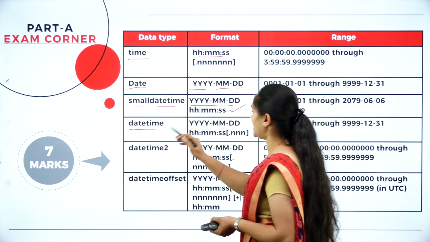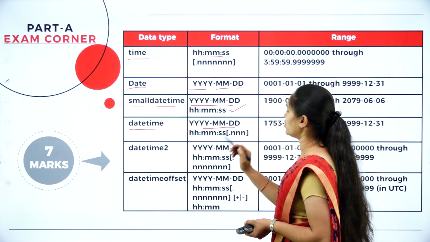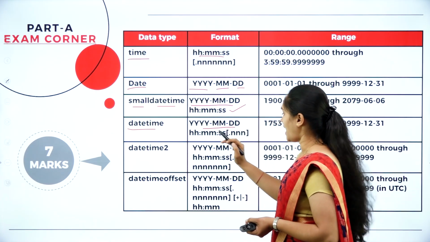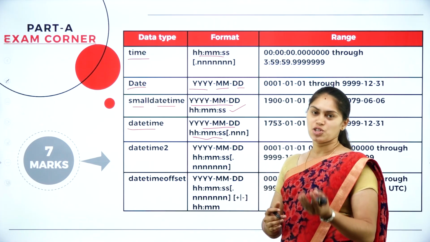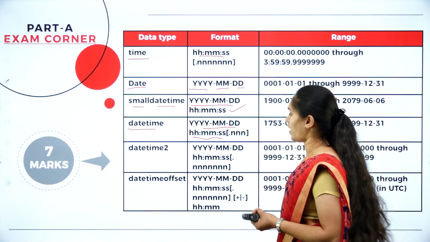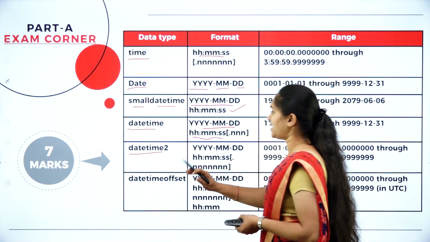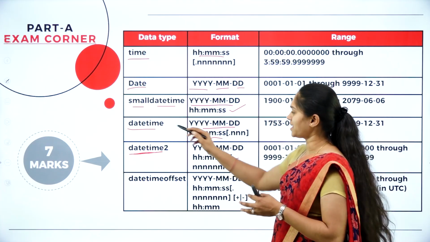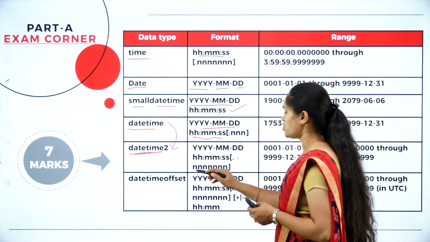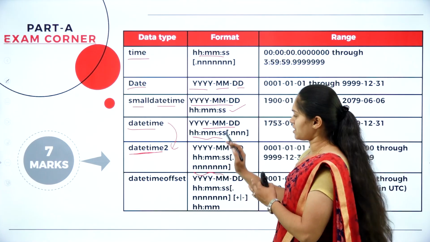What about this datetime? This datetime is also going to give us the date as well as the time itself. So these are the different formats which you can use as per your requirement. And also we have a datetime2, which is just an extended version of this datetime, so here you can get more values than the previous one.